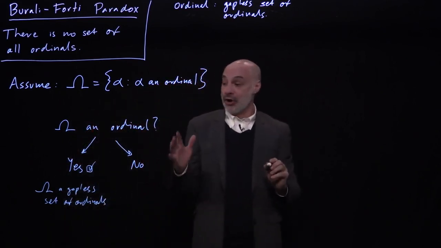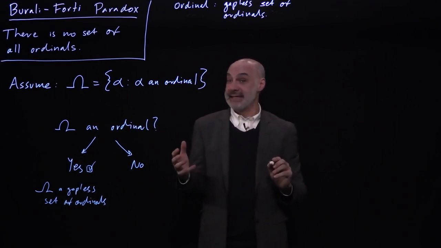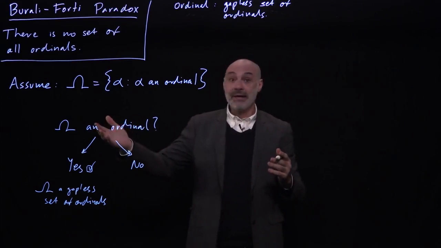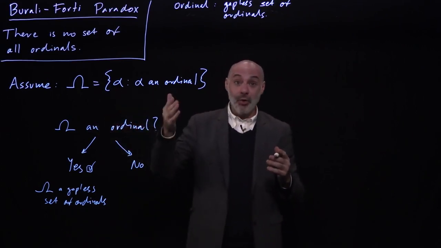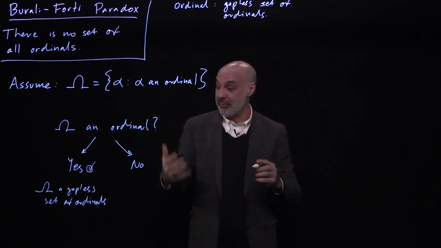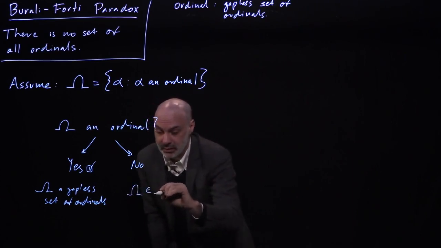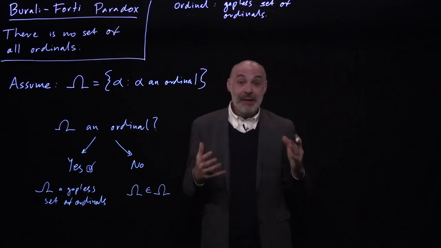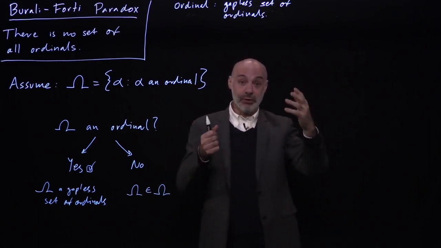And now let's look at our no answer. The way to get our no answer is to say, well, suppose otherwise. Suppose that omega was an ordinal. Because it's the set of all ordinals, that means that omega would have to be a member of itself. But omega can't be a member of itself because, again, remember how we're thinking of ordinals.